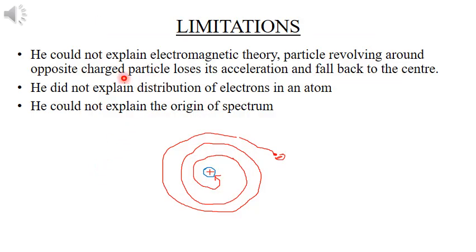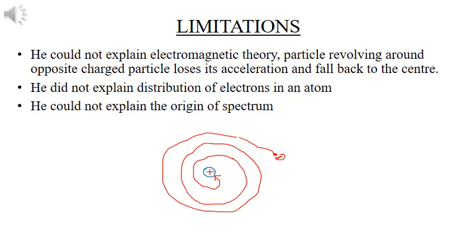The main limitation of Rutherford's model of atom is that it could not explain the electromagnetic theory. That is, when a particle revolves around its oppositely charged particle, it loses its energy gradually and finally it falls back to the center. But in this case, that does not happen. The electrons revolve around the nucleus continuously, but they do not fall to the center. He could not explain why this falling is not happening.